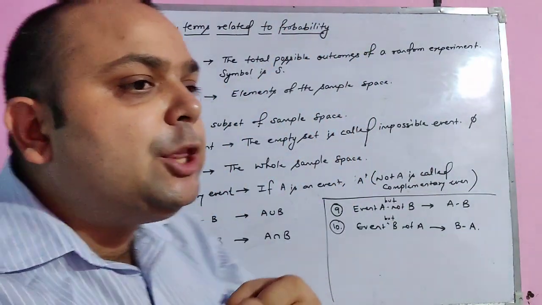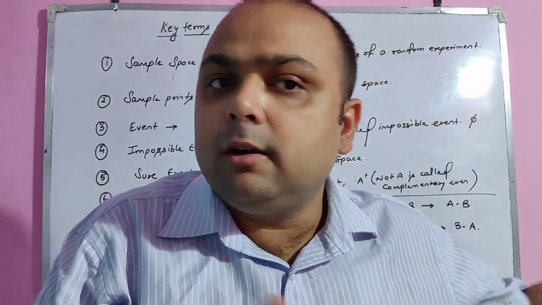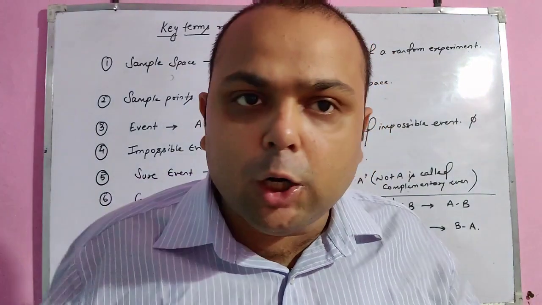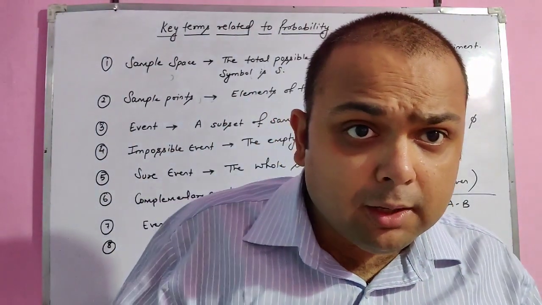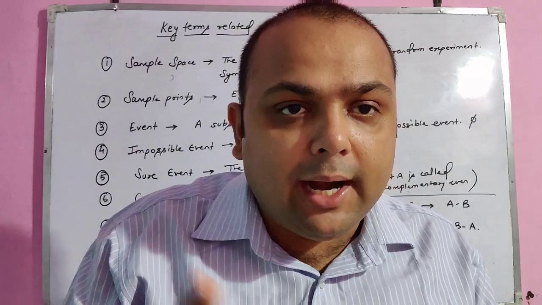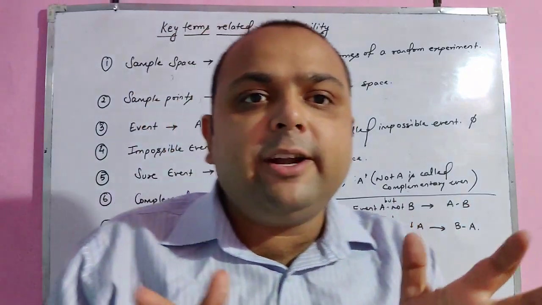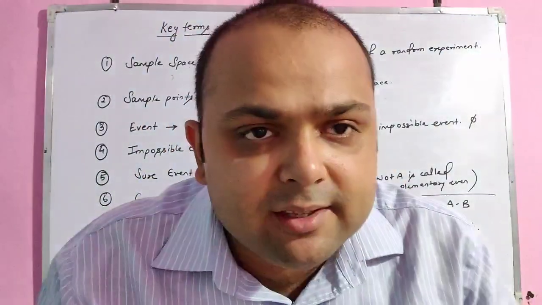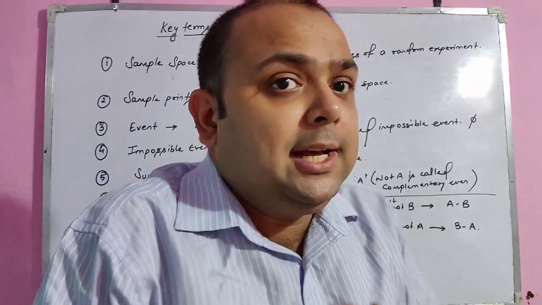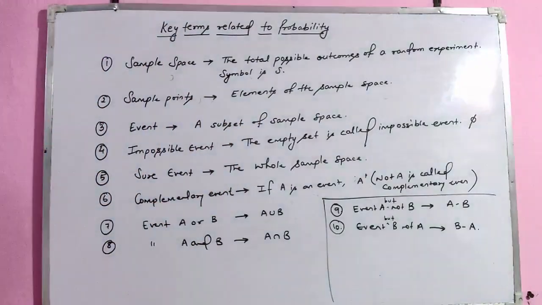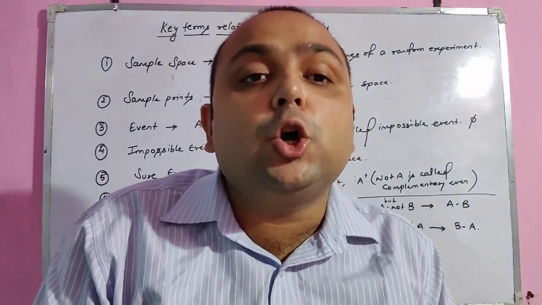Impossible event: the event which cannot happen, that is the empty set. Number of elements 13 in a year, not possible. Number of girls in a boys school, not possible. A number greater than 7 but less than 2, it is not possible, as it cannot be greater than 7 and less than 2 at one time. These are called impossible events, and the symbol is phi. Sure event, which is 100% sure, is the whole sample space, or we can say tomorrow is Saturday, 100% true, that is a sure event. Then complementary event: if A is an event, then not getting A is called the complementary event.